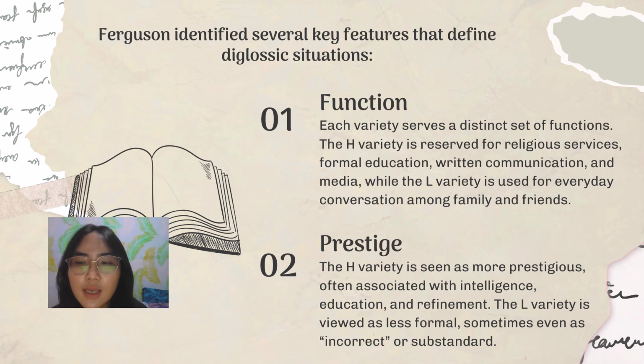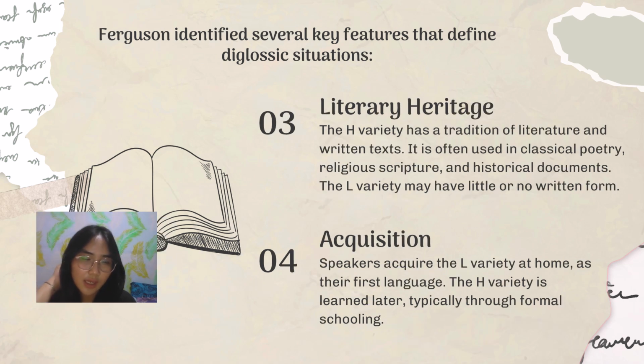And the next, number three, is literary heritage. The H variety has a tradition of literature and written text. It is often used in classical poetry, religious scripture, and historical documents. The L variety may have little or no written form.